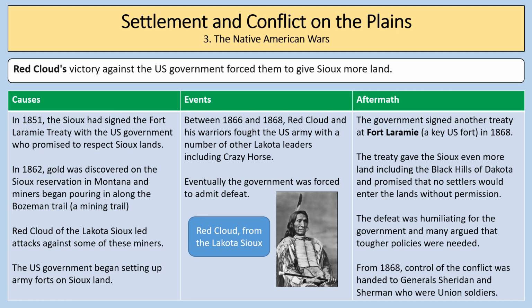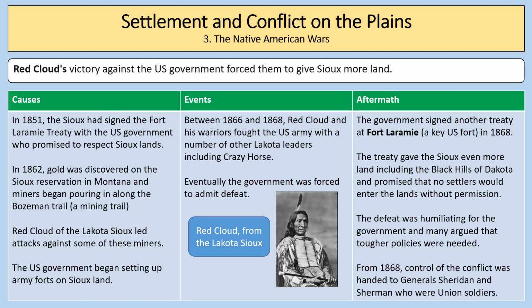Red Cloud of the Lakota Sioux led attacks against some of these miners, and the US government began setting up army forts on Sioux land. Between 1866 and 1868, Red Cloud and his warriors fought the US Army with a number of other Lakota leaders, including Crazy Horse. Eventually, the government was forced to admit defeat. So there's a picture of Red Cloud from the Lakota Sioux.